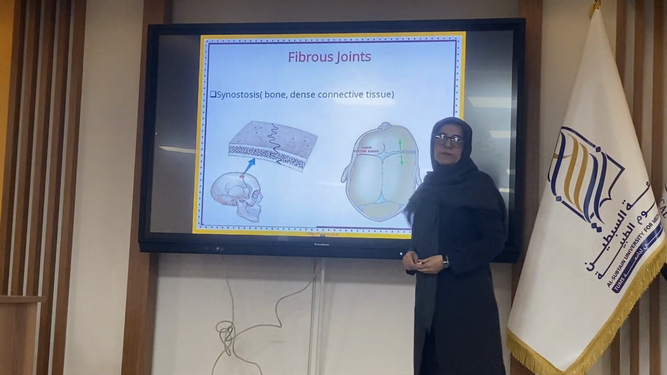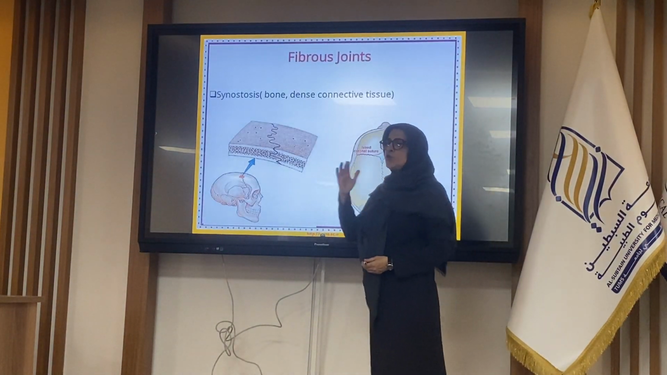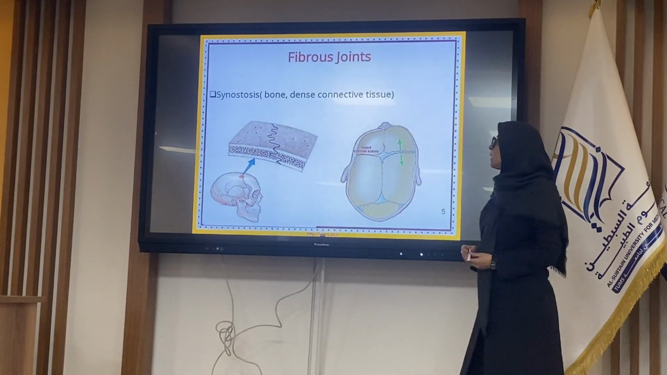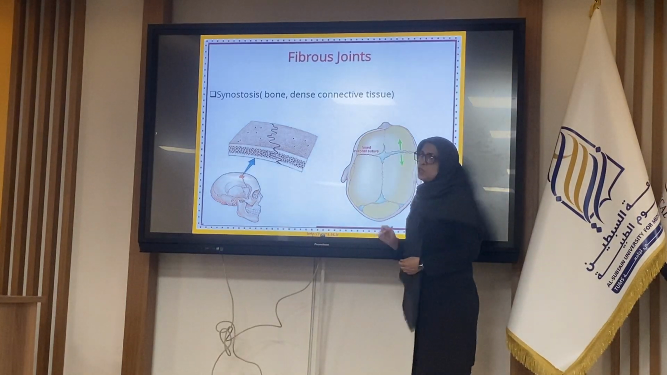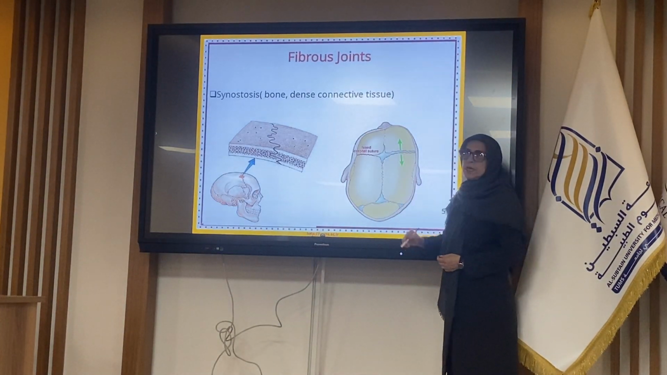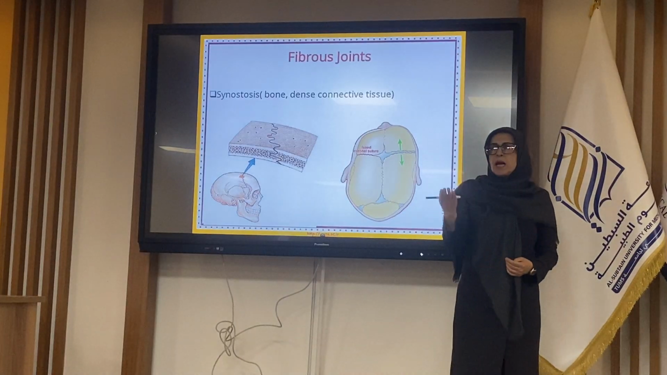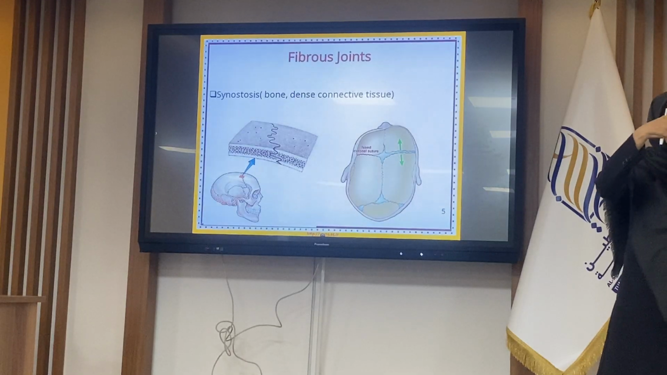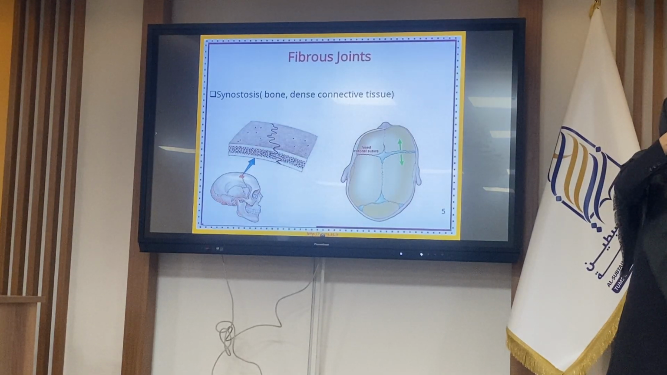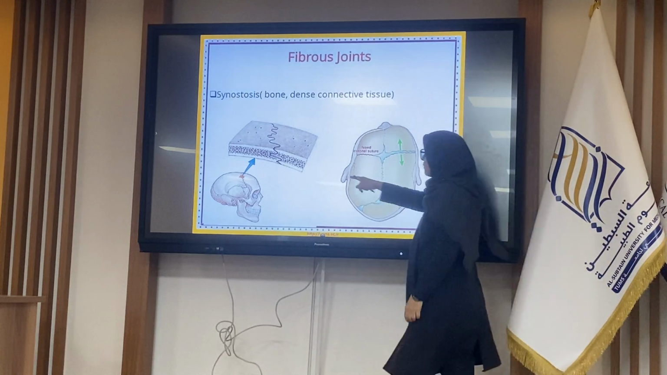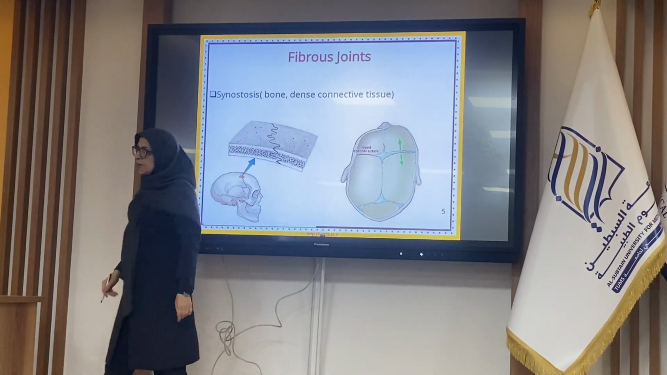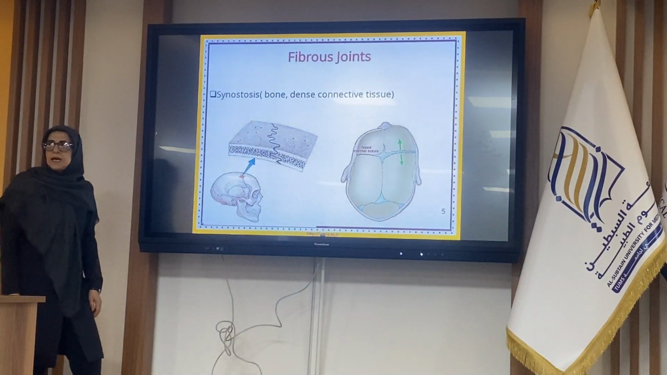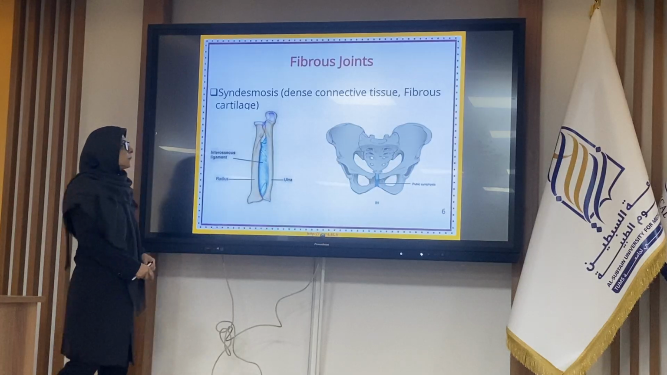In the neonate, before 3 to 6 months after birth, the skull bones join together by dense connective tissue, by collagen fibers. Gradually, they are replaced by bone. In us, the bones join together very rigidly by bone, as you see here, named synostosis. They are completely immovable in the adult person.